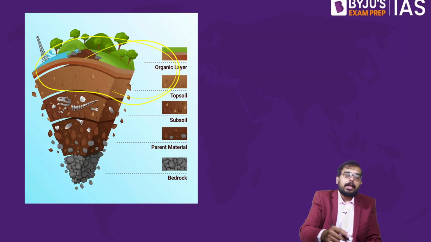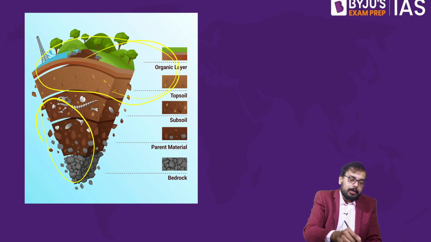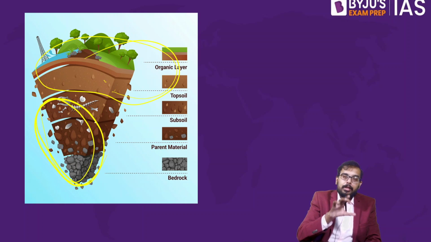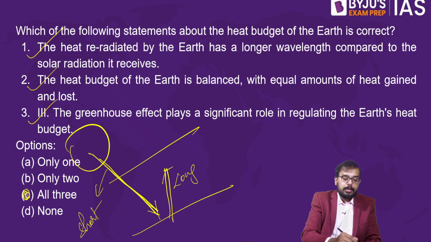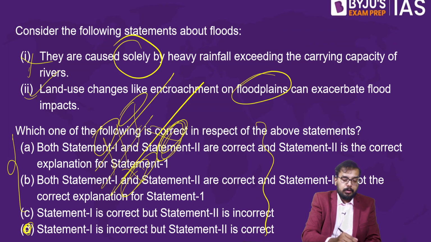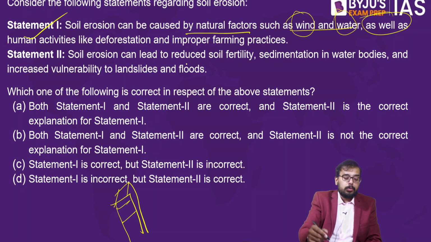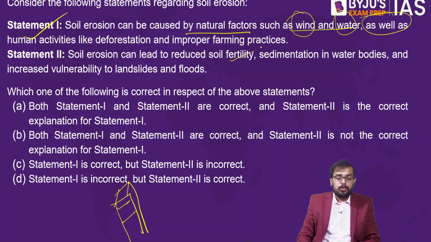The topsoil has high fertility, and when soil erosion happens, all the fertility will get washed away. Then this part of the soil will not have fertility or adequate nutrients. It's not fertile soil, so it will not support plants and trees. So statement number 2 is right. Soil erosion leads to reduced soil fertility because the topsoil gets washed away.